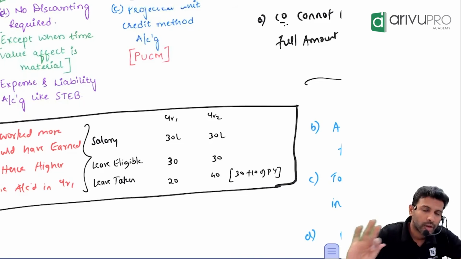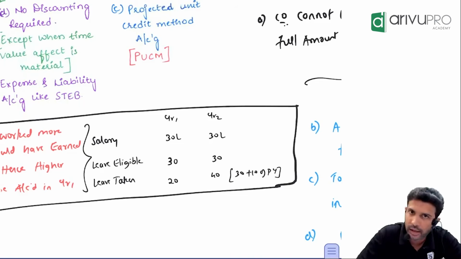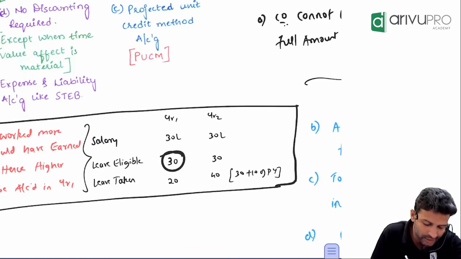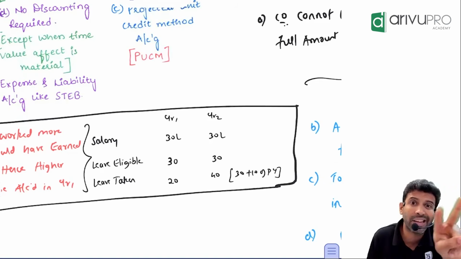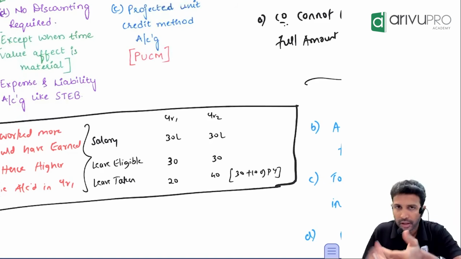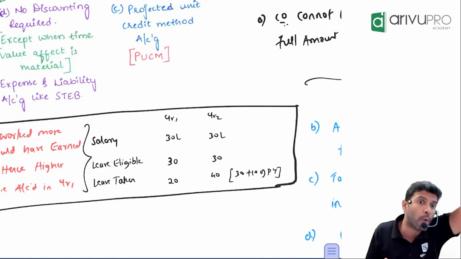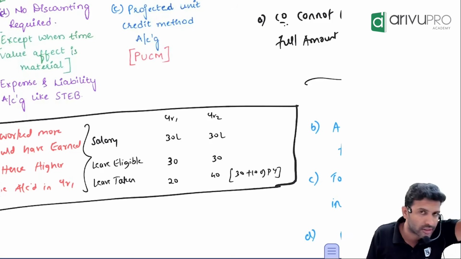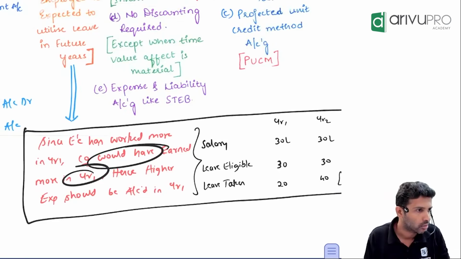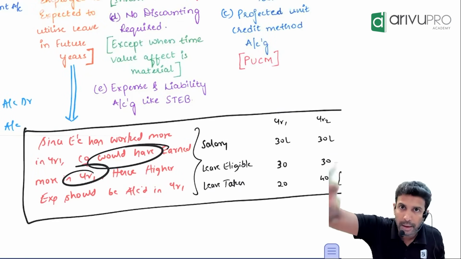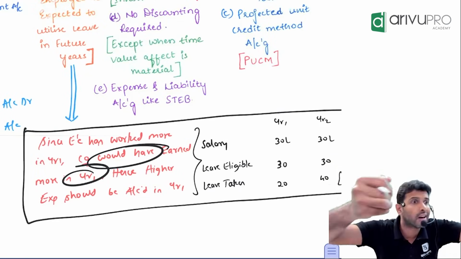How much leave not taken? 10. Okay, agreed. That means this particular employee has worked more in the current year. He could have taken 30 leaves, but took only 20. If he has not taken leave, he has worked more. If he has worked more, the company also would have earned more in the first year. The more time an employee spends in the company, the more the earnings.